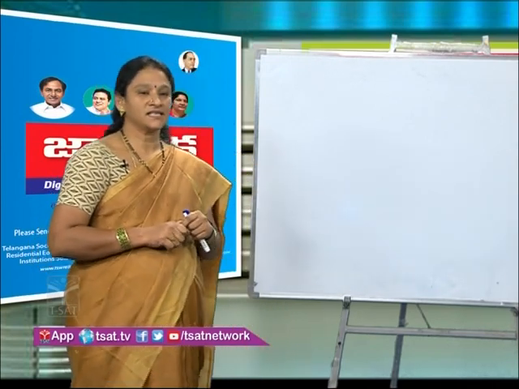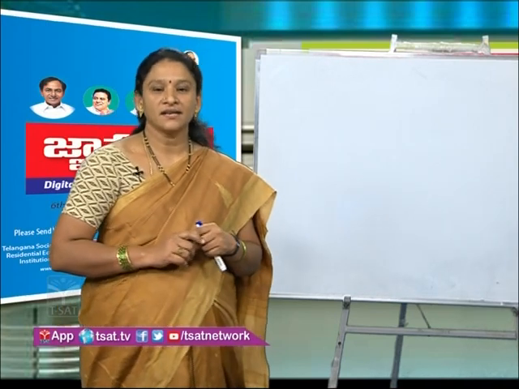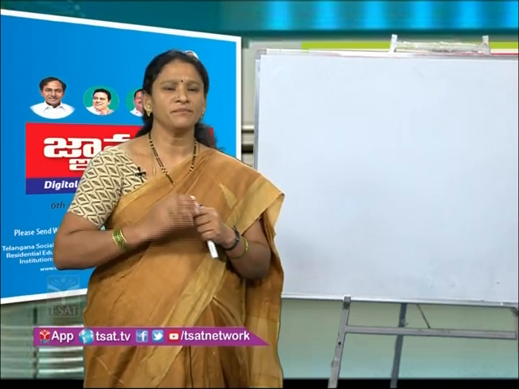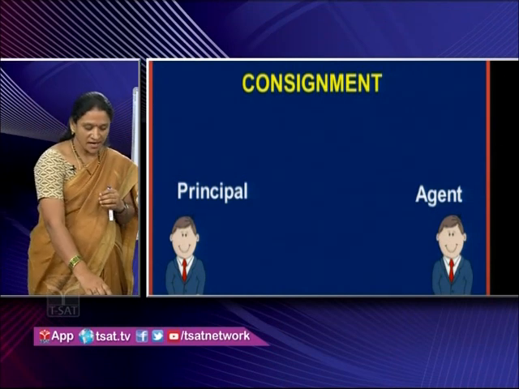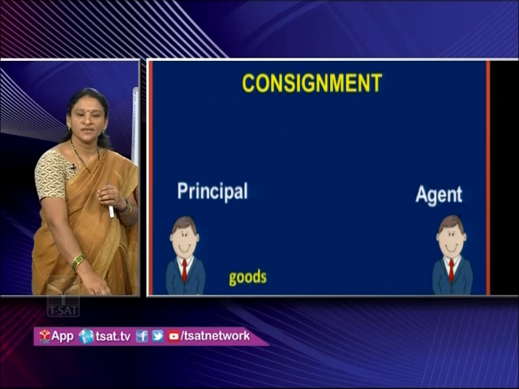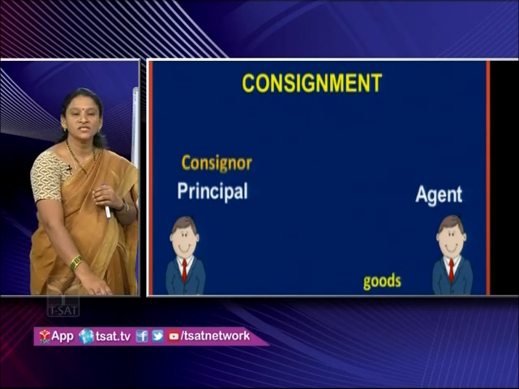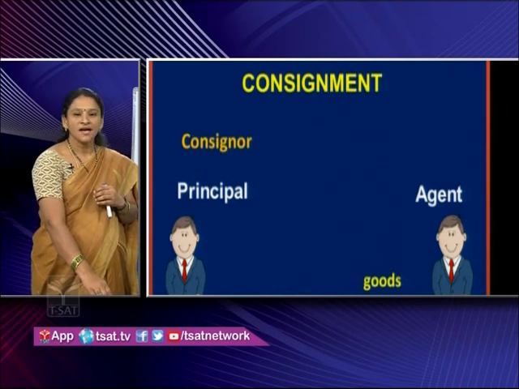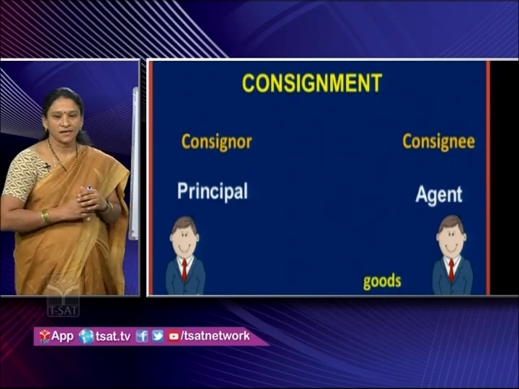Let us see, in consignment we have two parties, a principal and an agent, and the goods are sent from principal to agent. The person who sends the goods is called the consignor, and the person who receives the goods is called the consignee.